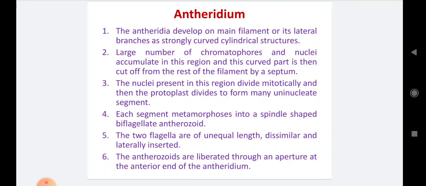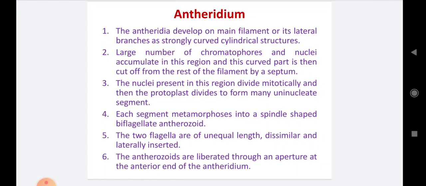Due to formation of the septum, the apical hook-like curved structure behaves as an individual cell, that is the male reproductive structure, the antheridium.